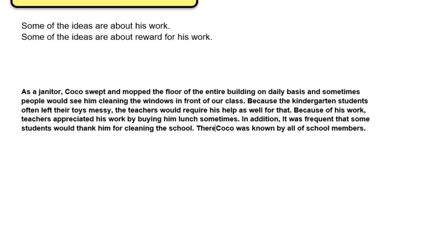Therefore, Coco was known by all of the school members. But yeah, we have got good cohesion in here. However, the words still are taken bluntly from the reading text, so we have to make some changes here. Because of his work, some teachers